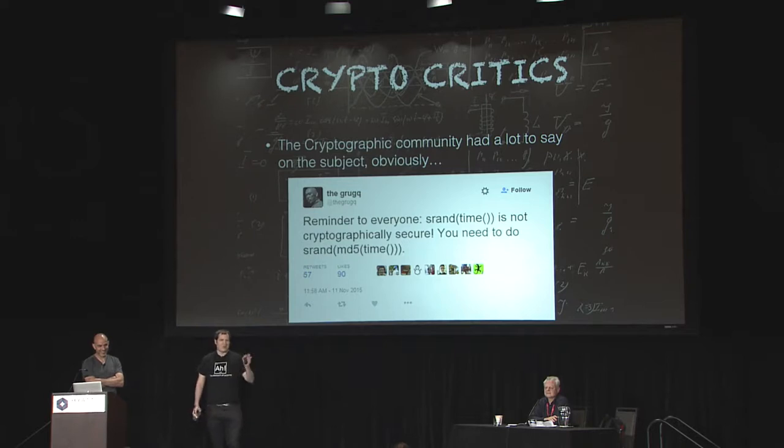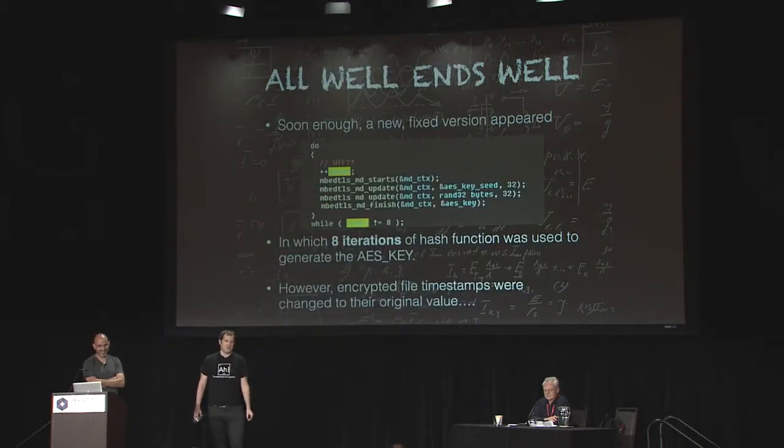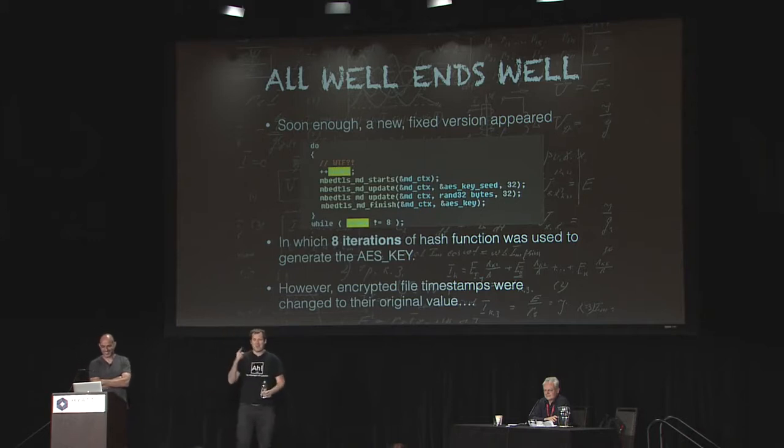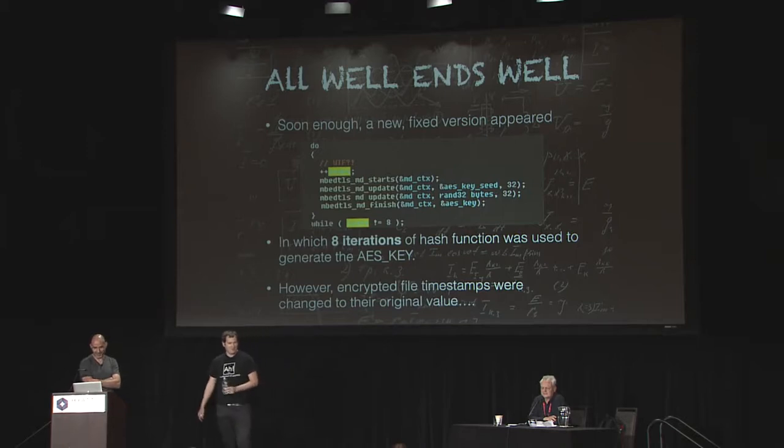But you know, the Linux Encoder guys, they took one look at this, and with sparking eyes, they said, yes, that's what we need in order to improve our ransomware, more hashing. And soon enough, a new and improved version of Linux Encoder came out, which takes the seed and generates a session key from it by running a hash function on it 8 times in succession. 8. Of course, as we all know, that's 8 times as secure as running the hash function on it just once.